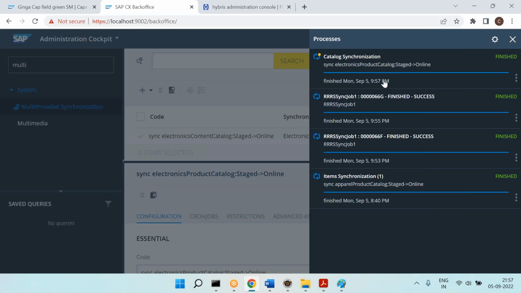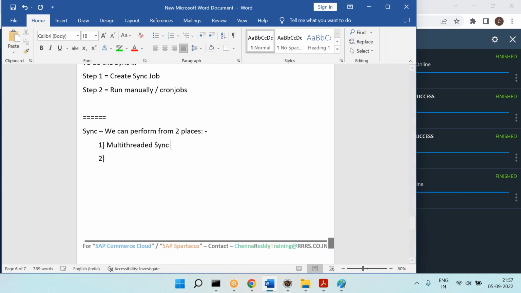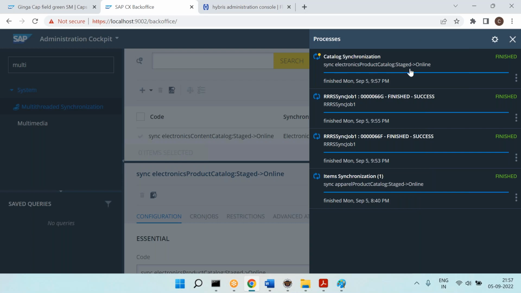See, it is finished, right? Multi-threaded synchronization is finished. Yes or no? How much time did it take? Yes, around 30 seconds. So it took around 30 seconds. Okay, next, this is the electronics product catalog, right?